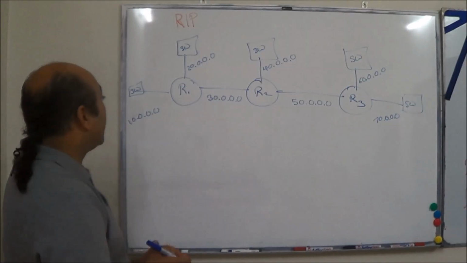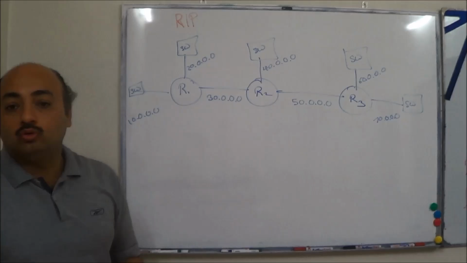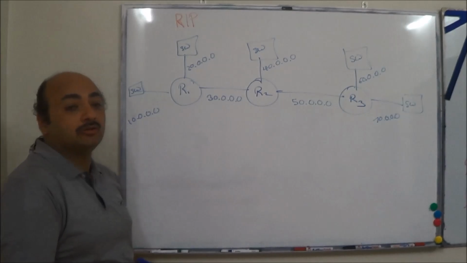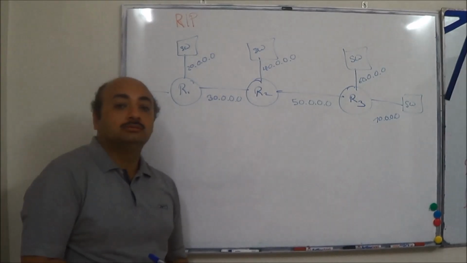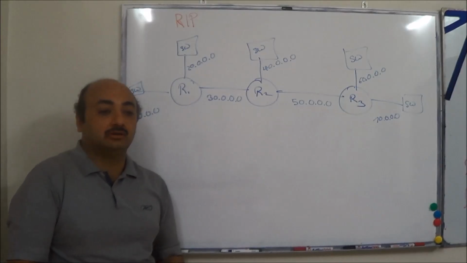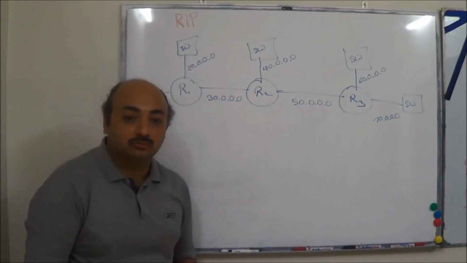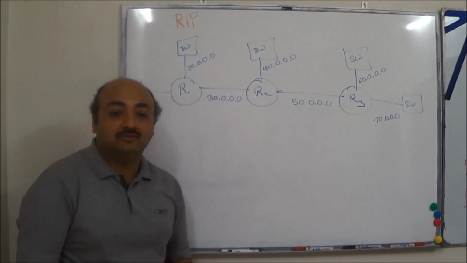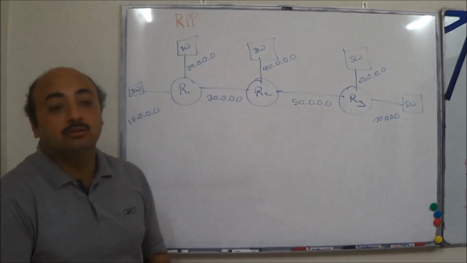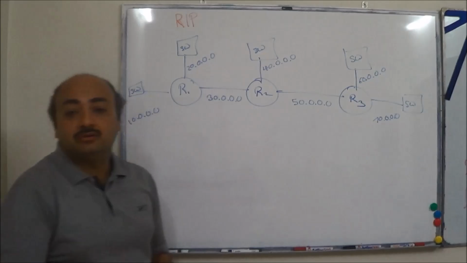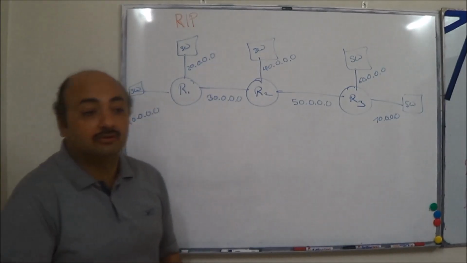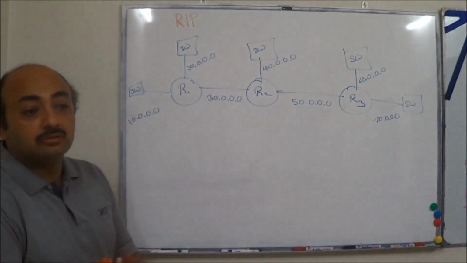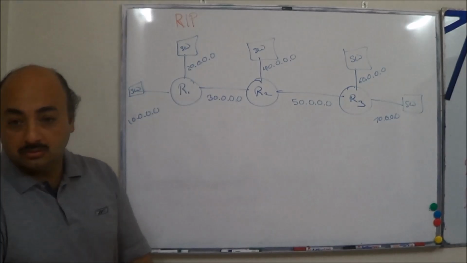Good. R1 will advertise the 10, 20 and 30 networks to whom? R2. How many are saying R2 and R3? How many are saying just R3? How many are saying just R2? Why just R2? R1 and R2 are directly connected. It only advertises to its neighbor. How many networks is R3 going to advertise? 3 networks, 50, 60 and 70, to whom? R2. How many networks is R2 going to advertise? 3, to whom? R1. Correct.